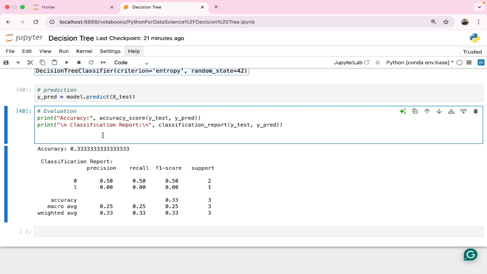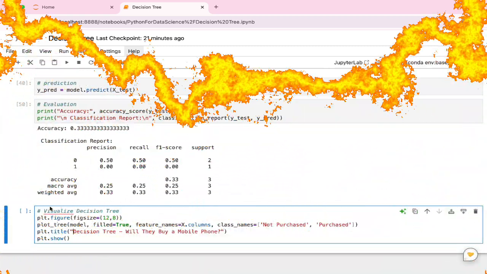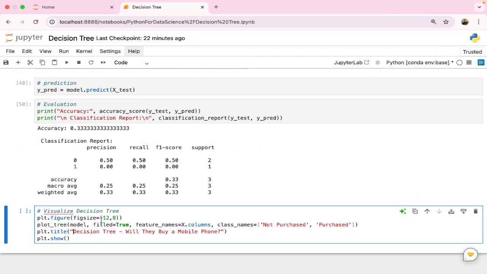Okay, because I feel that you might not have understood this classification report in depth. Now let's see whether whatever we have done up till now is accurate or not. Let's make a visualization and understand things. We are going to visualize a decision tree, and this is the final step. Then we will understand how to read the decision tree, and what it is actually telling us about this project.